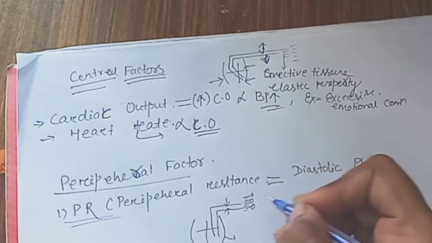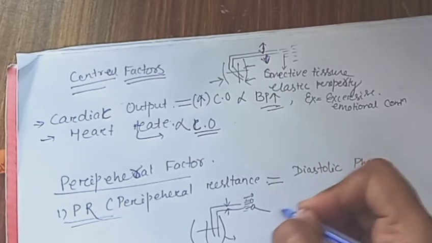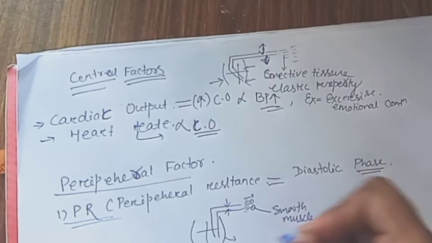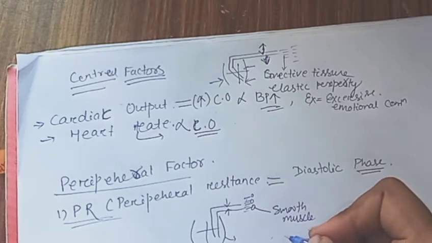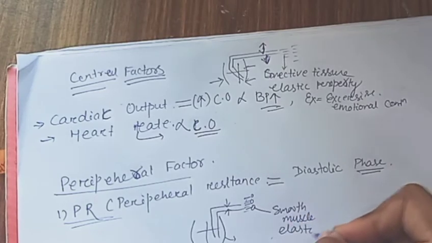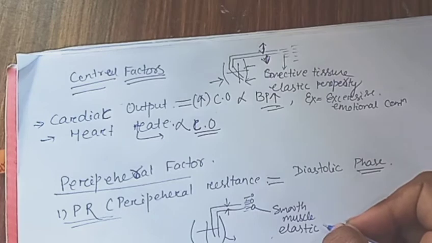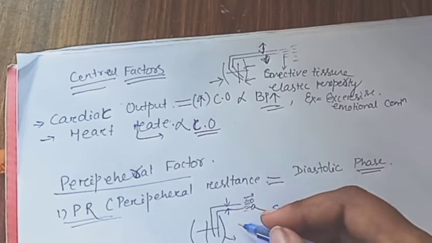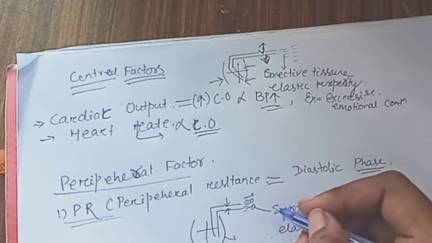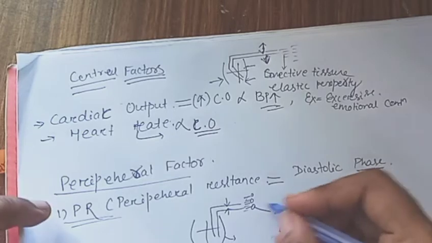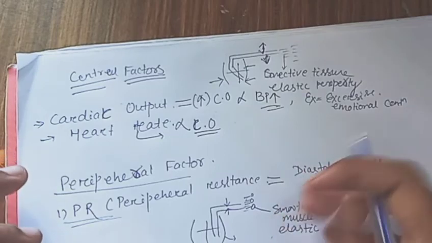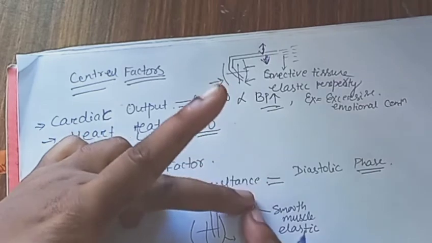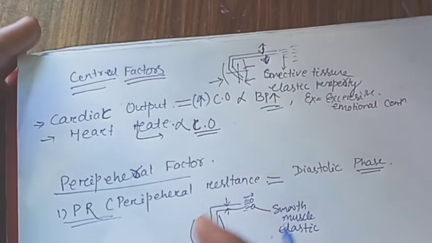So in the arteriole, what is the peripheral resistance? In the arteriole, smooth muscles are present, which have a much greater elastic property in their nature. So when blood flows less, the peripheral resistance will be more, because the smooth muscle becomes relaxed, so that they come closer to each other. In the arteriole also they are closer to each other, so blood flow is less.